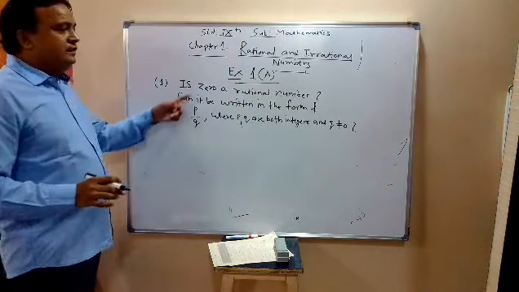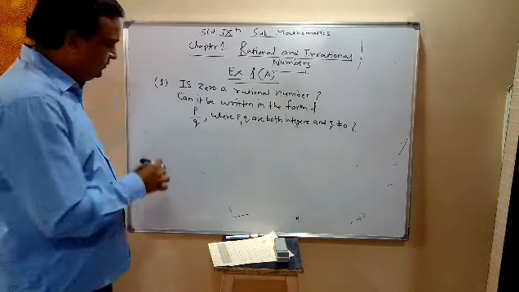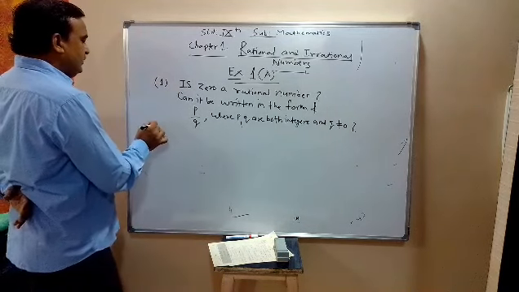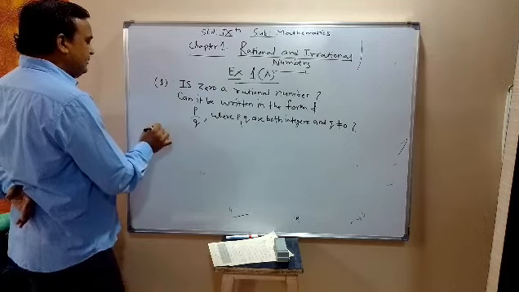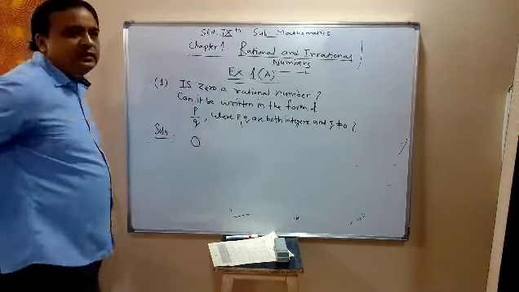So now the question is, is 0 a rational number?